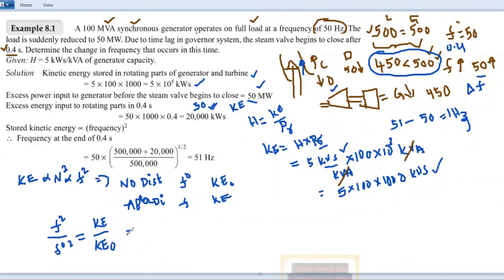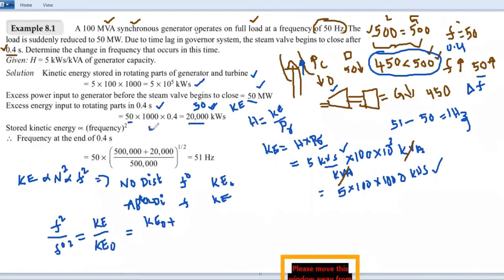Now this KE is given by the initial kinetic energy KE naught plus, because of the excess power input to the generator, an increment in the kinetic energy of the rotor. Because of the excess energy input to the rotating part in 0.4 seconds, the kinetic energy will be increased by 20,000 kW seconds. How can we get it? By using this excess input power, 50 megawatt.